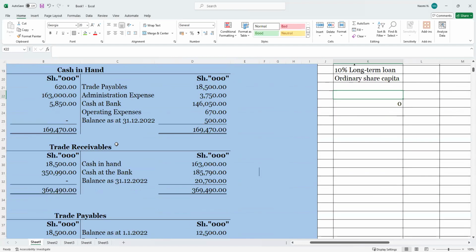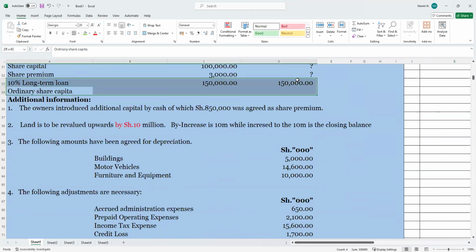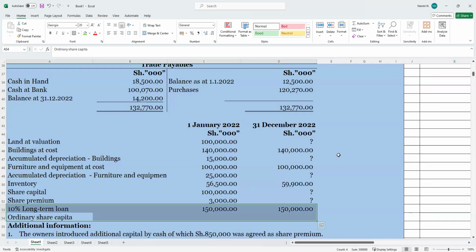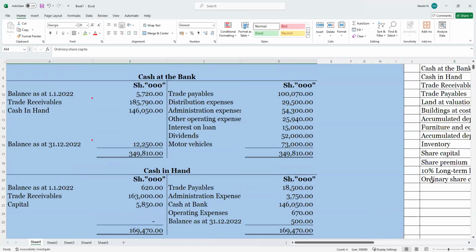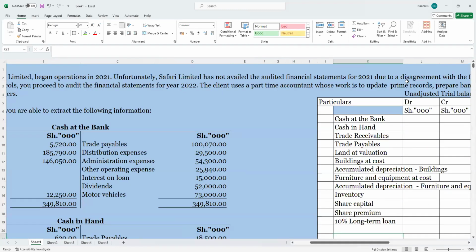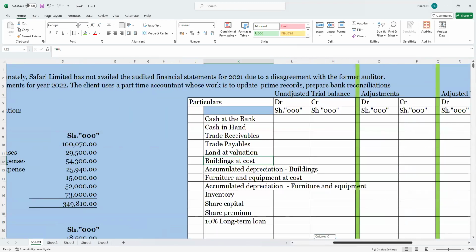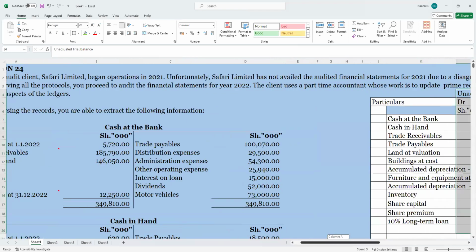Good. So I think we have captured all the opening balances to here. So let's see how we can adjust. I think even this one does not have figures. Okay, so with this information, what we are going to do first is capture the opening balances. This is the unadjusted trial balance for us. Then the adjustments will bring in the adjustments for during the year.